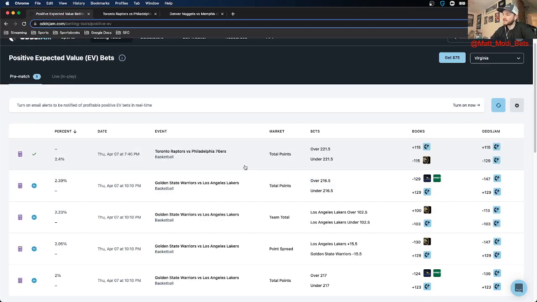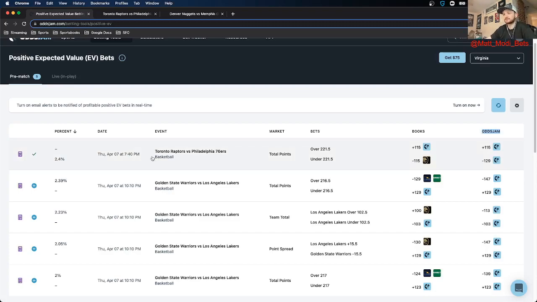So for this top one, the play is in the Raptors versus Sixers game. The event is going to tell you the game. The market is going to tell you what you're betting, so spread, team total, point spread, anything like that. Bets is going to tell you what the actual bet itself is, and then books is going to tell you which book to bet it on. And this OddsJam column here gives you the OddsJam perfect line.